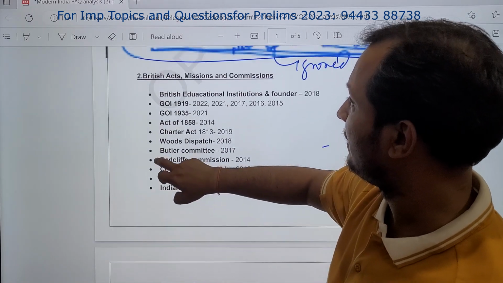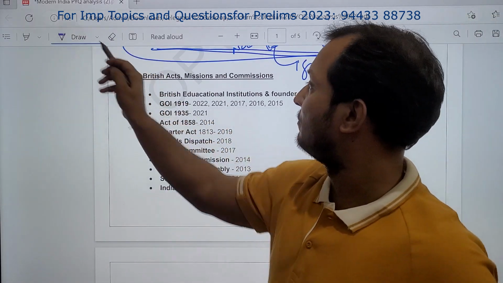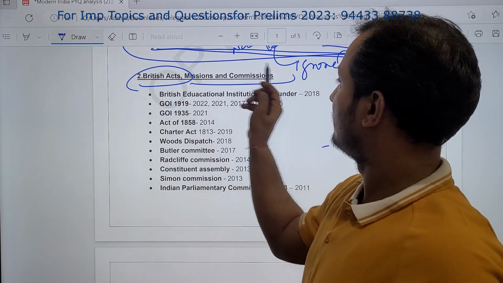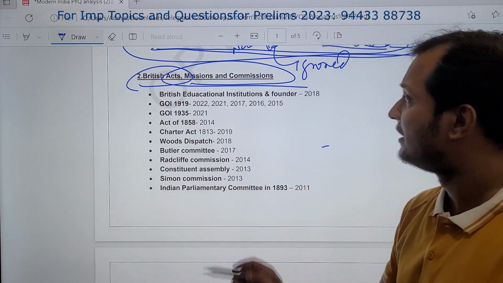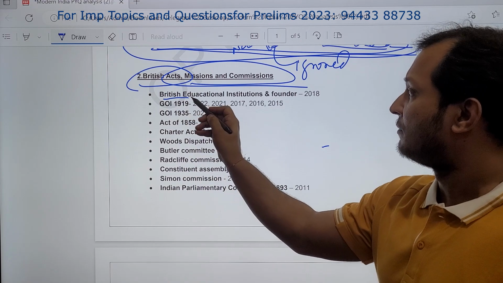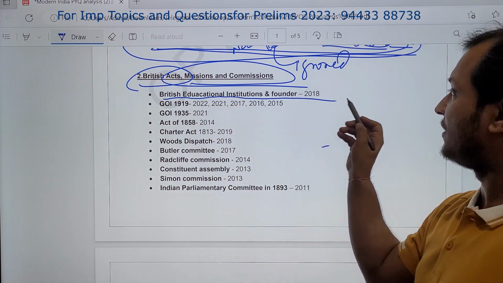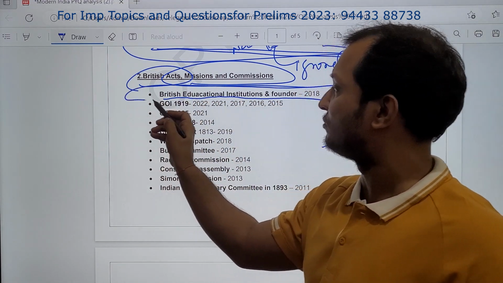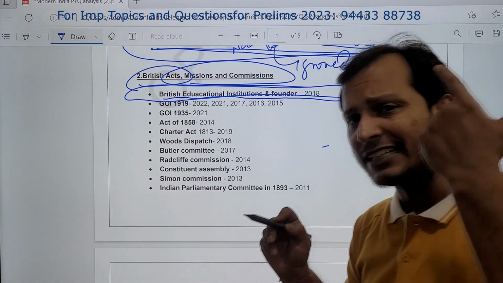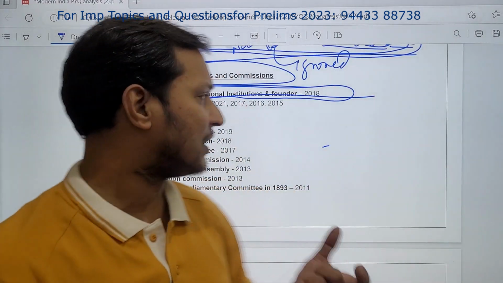Okay, you can see here, the second theme is about British Acts and Missions. Here you can see UPSC is asking questions on British educational institutions and their founders. Once, they have also asked questions on the educational institutes or training institutes established by the British in India.